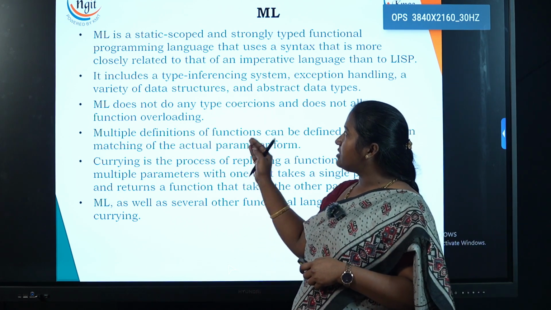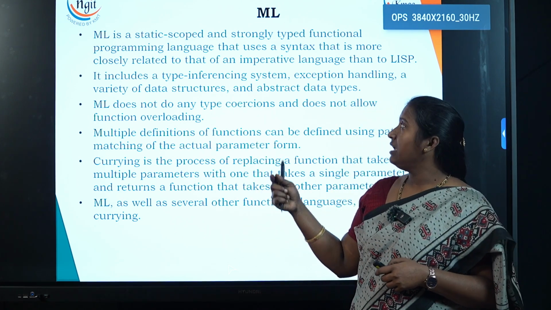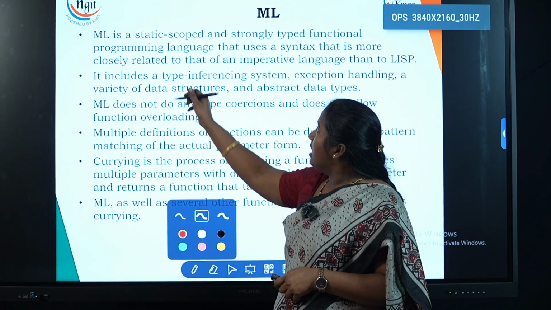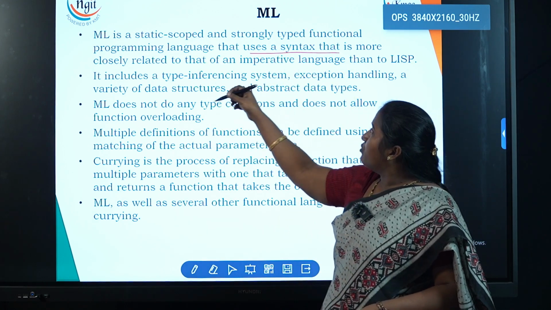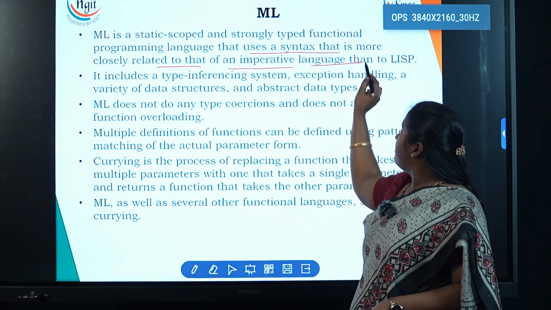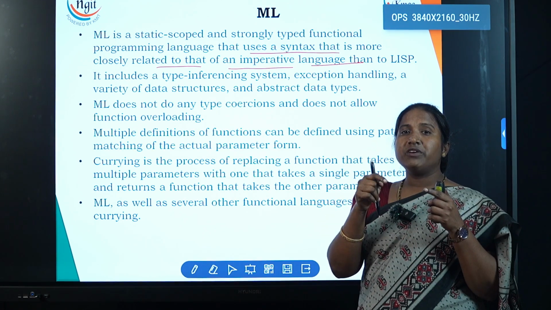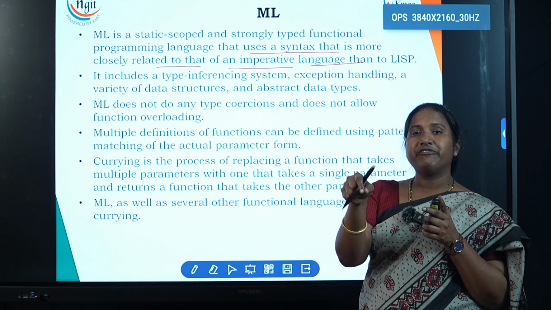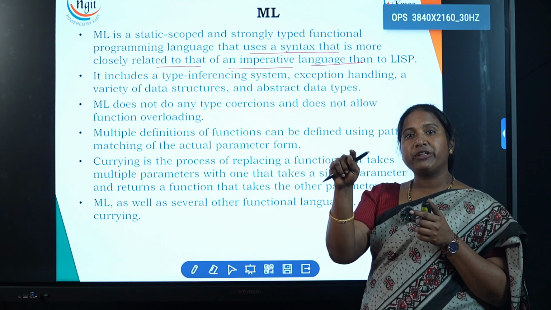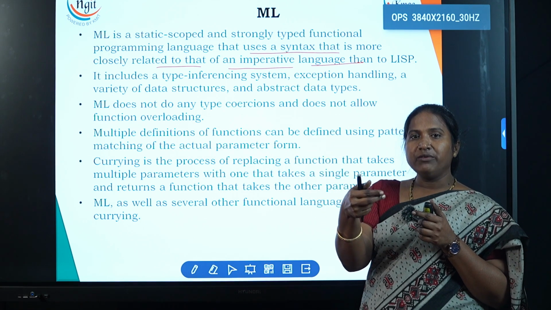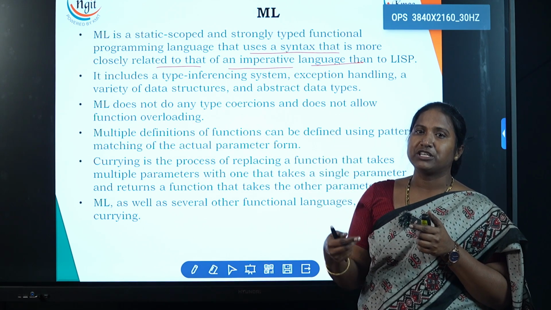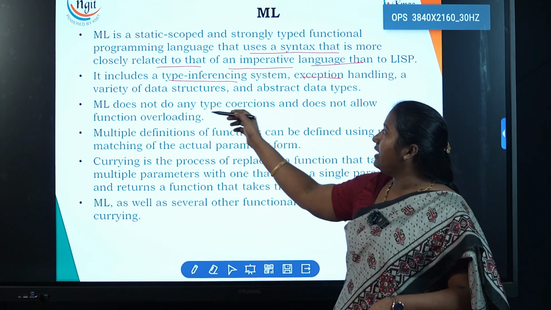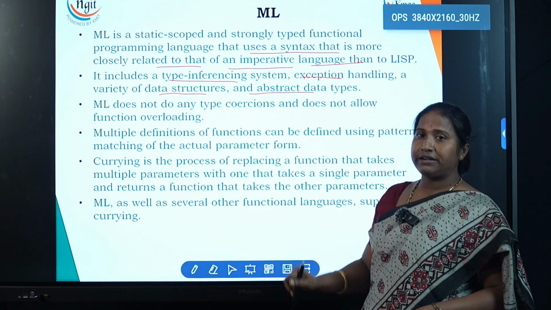Now, this is a simple summary to understand in a single slide. ML is a static scoped and strongly typed functional programming language that uses a syntax that is more closely related to that of an imperative language than to Lisp. Why do we talk about imperative? Basically, imperative syntaxes are written in infix notation, while Lisp takes prefix notation. So in that similarity, we are just comparing imperative versus functional programming languages. It includes a type inferencing system, exception handling, a variety of data structures and abstract data types.